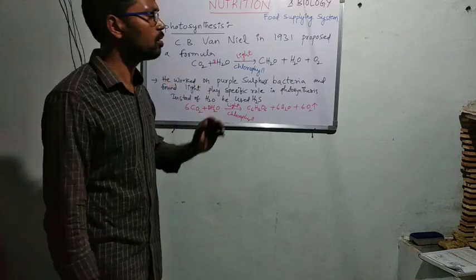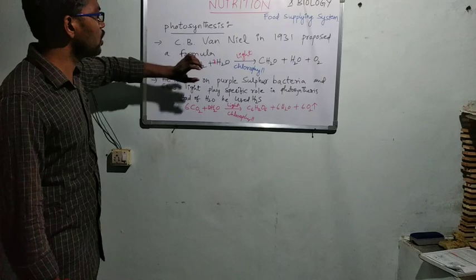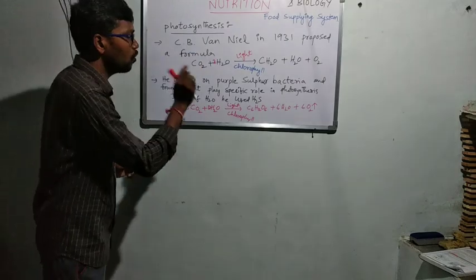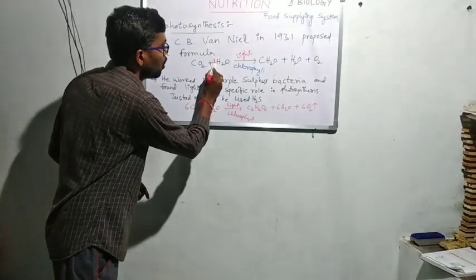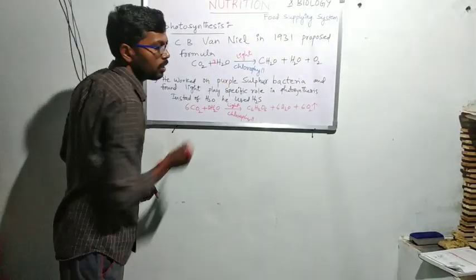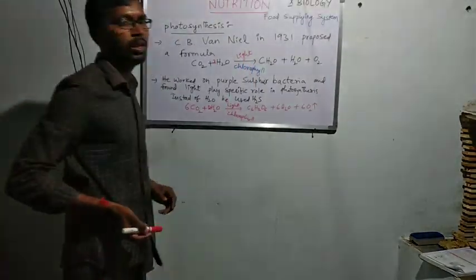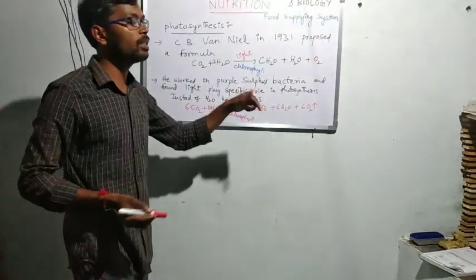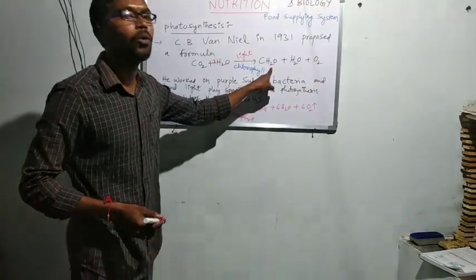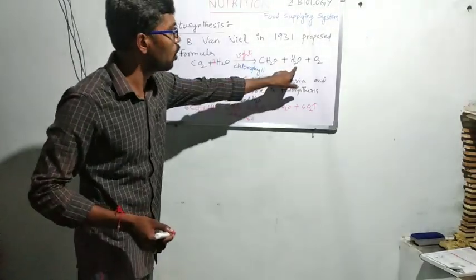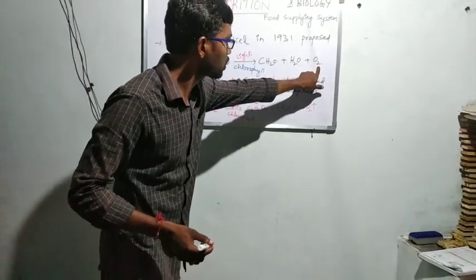Several scientists tried to give an equation, but in his equation, first he used one molecule of carbon dioxide and two molecules of water with the help of light and chlorophyll. They participate in a chemical synthesis process, make carbohydrates, and release one molecule of water and one molecule of oxygen.